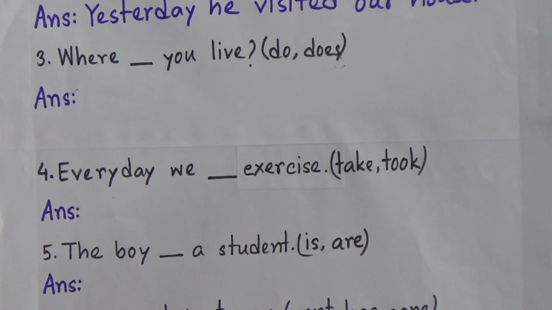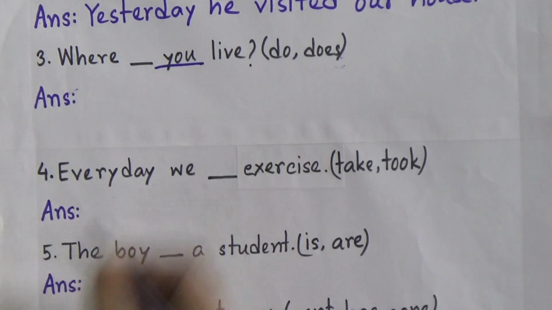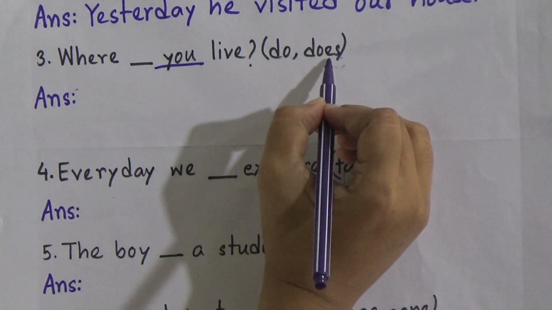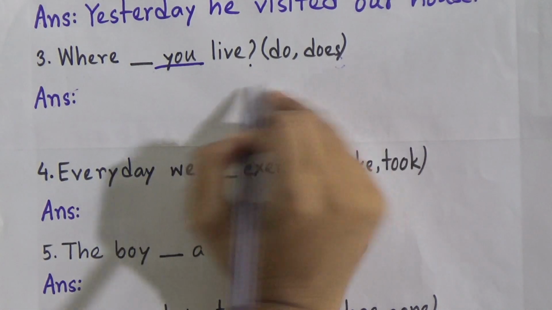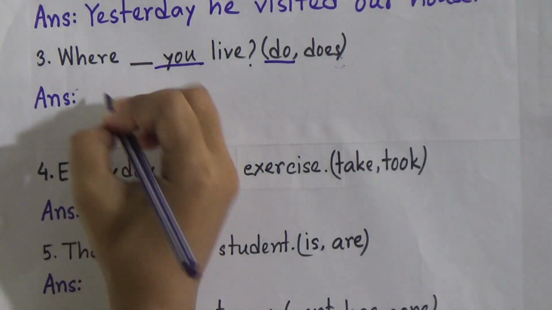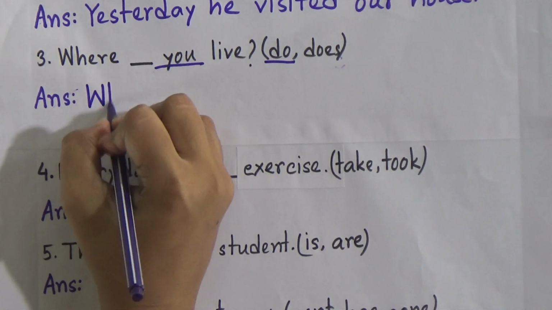Now look at the subject here, you. And we all know that after you, we, they or I, we use the present form of the verb, that means the base form of the verb. We don't add s or es at the end of the verb. So our correct answer will be do. So our sentence will be